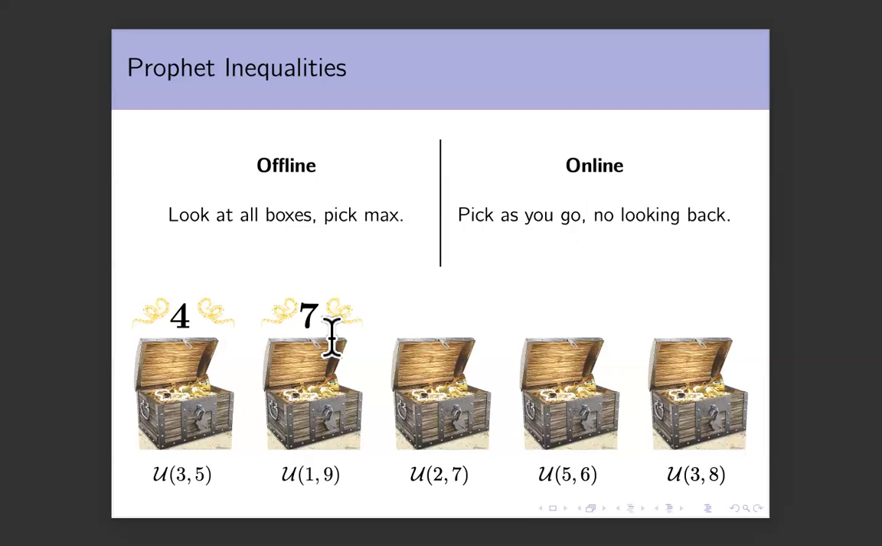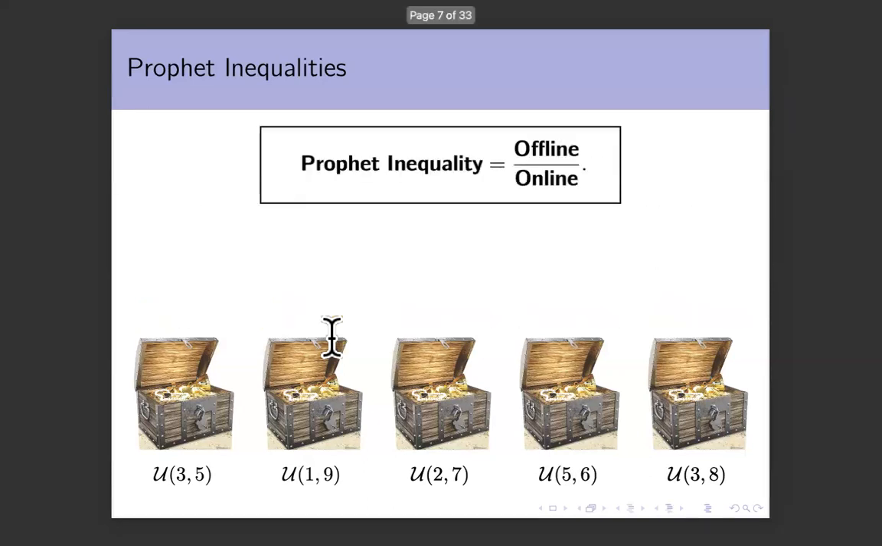Now, because the offline solution is always the best, it is always also larger than the online solution. And a profit inequality is just the ratio between the best offline solution and the best online solution. This is always larger than 1. And the field of profit inequalities deals with the following question. Given a set of feasibility constraints, a feasibility constraint is just a set of subsets of boxes that you're allowed to take. So in this example, the feasibility constraint would be the set of all singleton sets of boxes because you're only allowed to take one box.